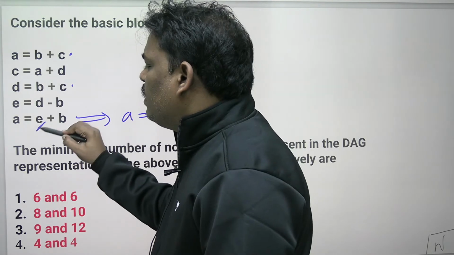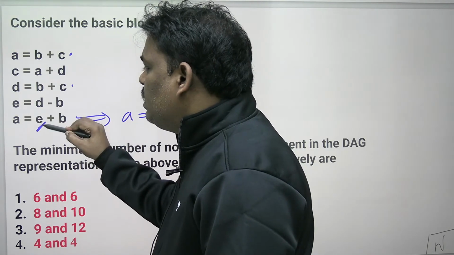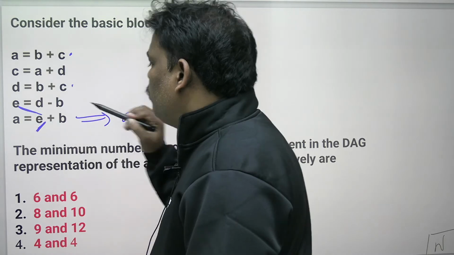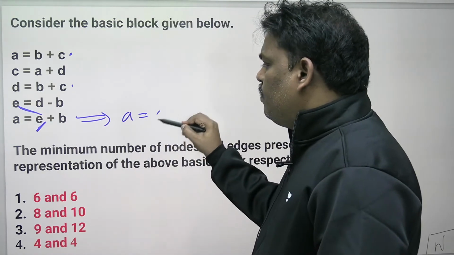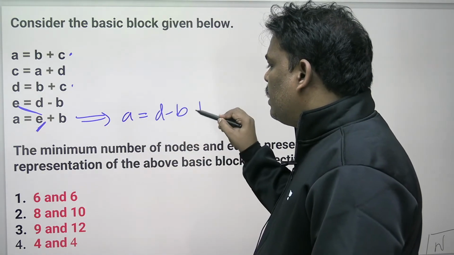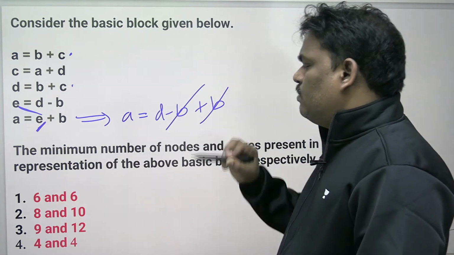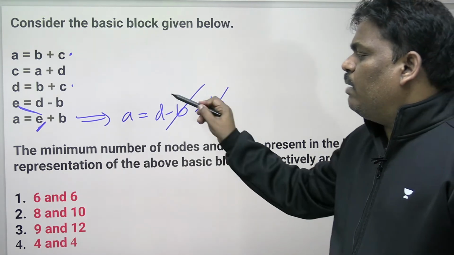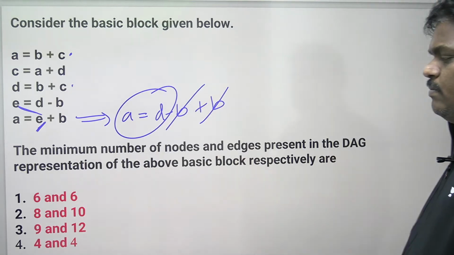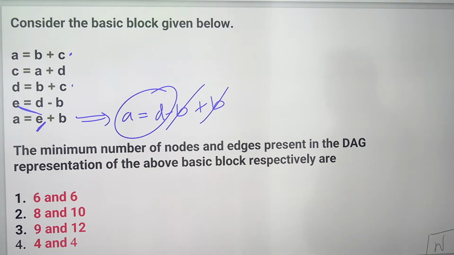Can you help me now? A is equal to E plus this E. Can I replace E by its expression? Yes, replace. E is replaced by D minus B. Already plus B is there, so both are cancelled. So remember, A means D. So directly no one is the same.